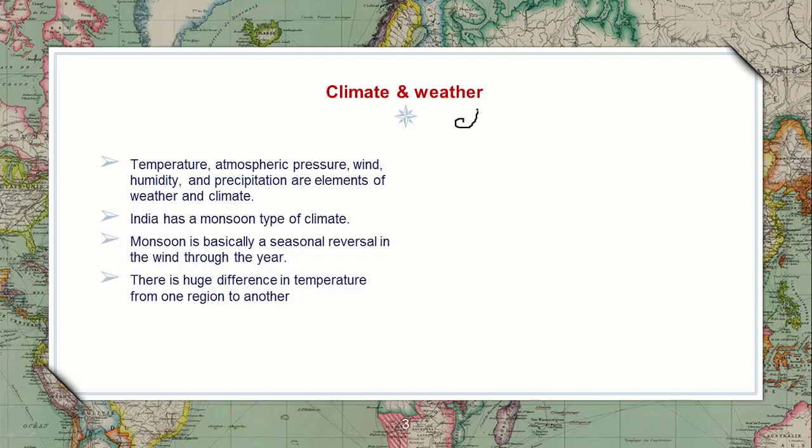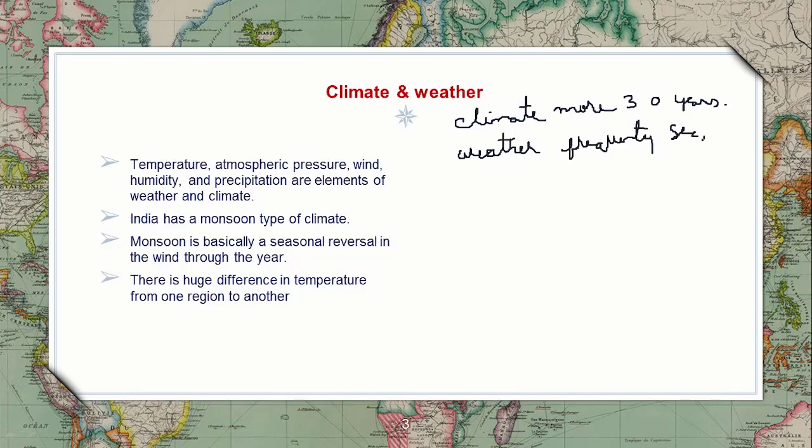Climate is the thing which is for a longer period, more than 30 years. 30 years is considered as climate. Next, the difference between weather and climate: weather can change frequently. It can change in seconds, minutes, hours. So this is called weather.